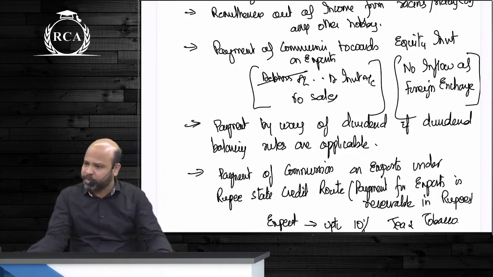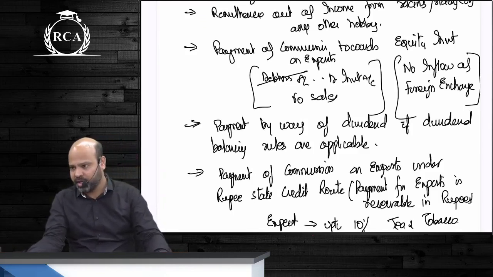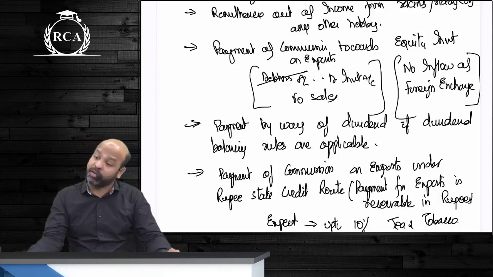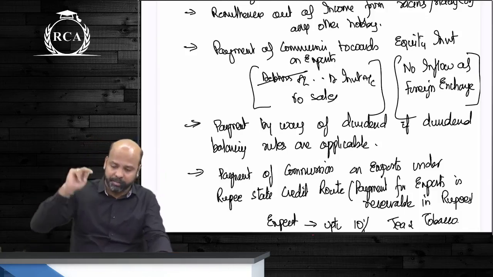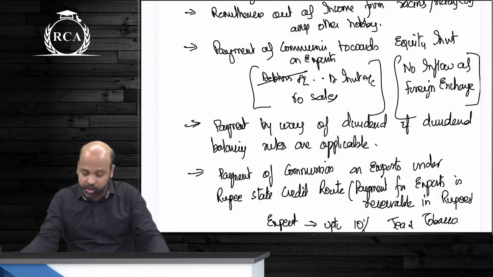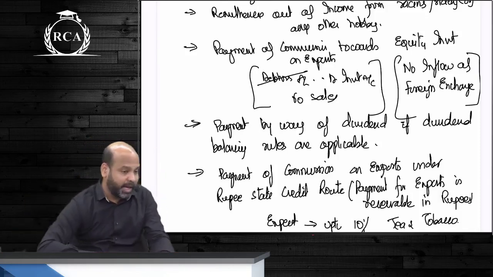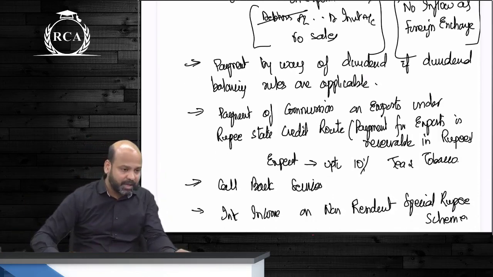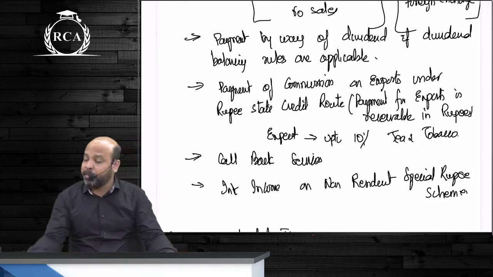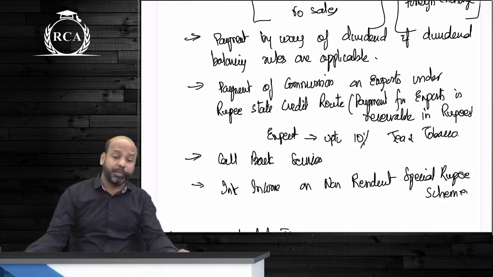You have exported goods but you are not going to receive any foreign exchange for that. It will be adjusted against your investment. Because there is no foreign currency remittance, you cannot pay commission. Likewise beta, you cannot pay dividends if the rules of dividend balancing are applicable. You cannot pay dividend in respect of exports under the rupee trade credit scheme.